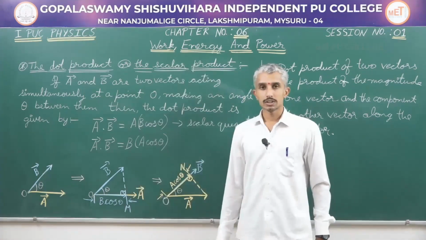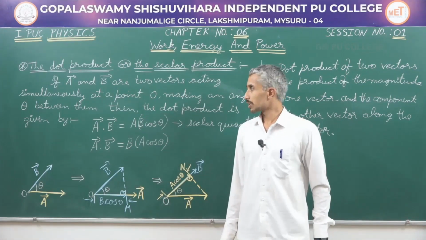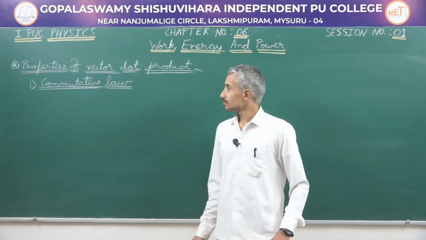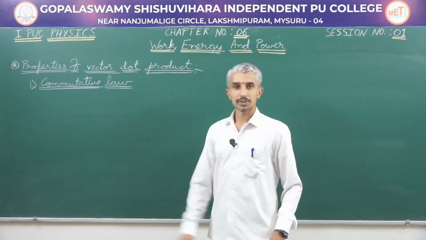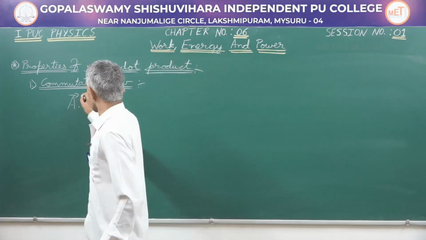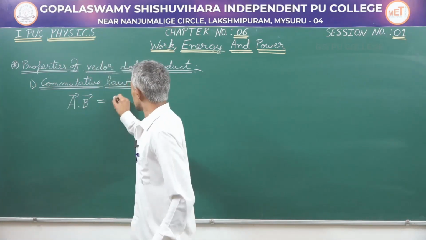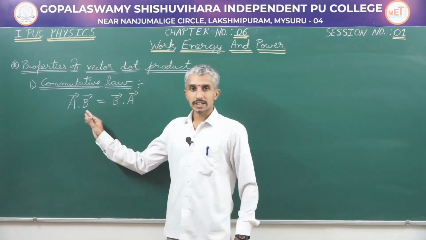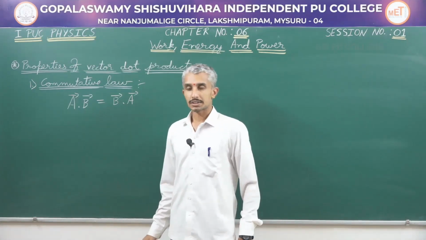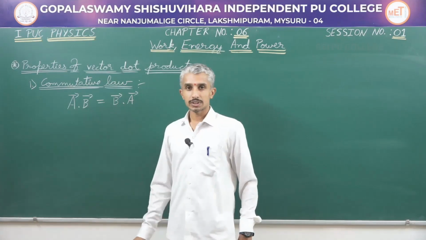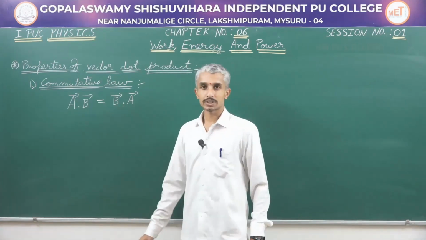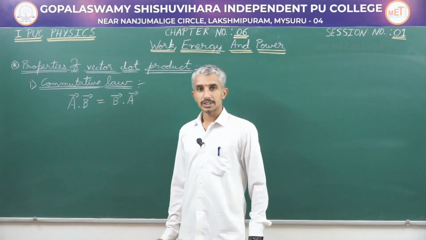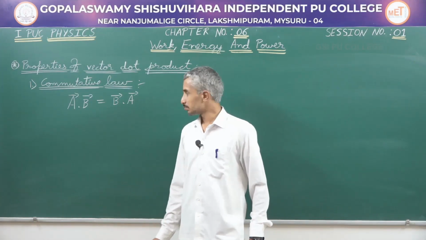These two equations further lead to the properties related to the dot product of vectors. So, let us see what those properties are. Of the properties of the vector dot product, the first one is the commutative law, that is, A dot B is equal to B dot A, which means the order of the vectors taken while multiplying does not matter. You can either take A as the first vector or B as the first vector. Both will give us the same result, which is AB cos theta or BA cos theta. Both are going to be the same.